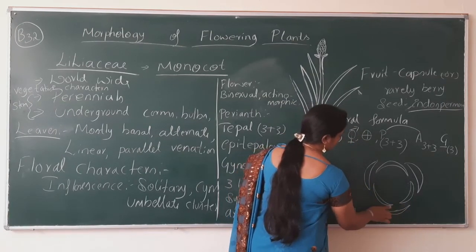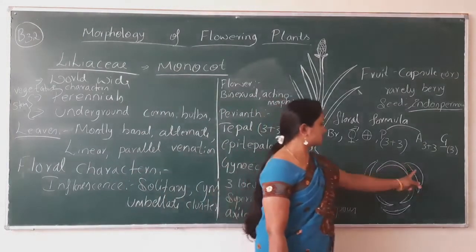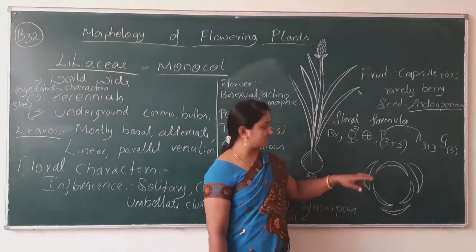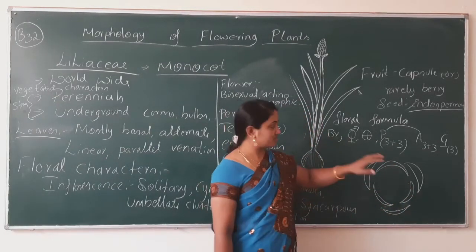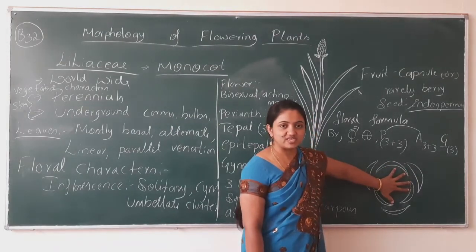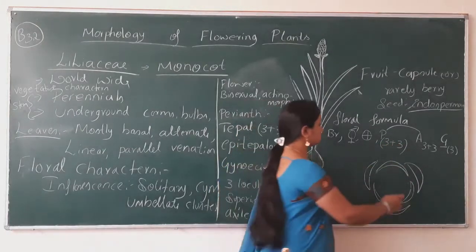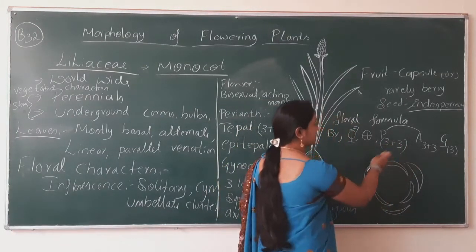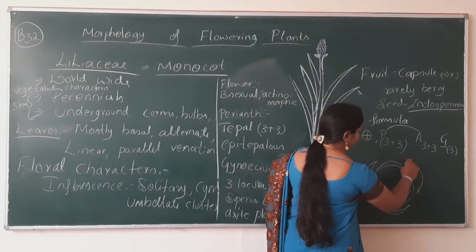Alright, so look at this arrangement. 3 structures are in the outer position and 3 structures are in the inner position. So the tepals will be arranged in this manner, and all these tepals are fused, that's why I have written 3 plus 3 here.